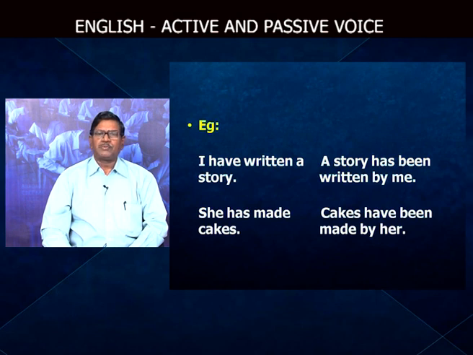Now, cakes is plural, therefore, have. Cakes have. In place of made, we have to put the be verb, which becomes been. Cakes have been made. Made is the main verb in the active voice. It becomes a past participle in the passive voice. Therefore, cakes have been made by her.